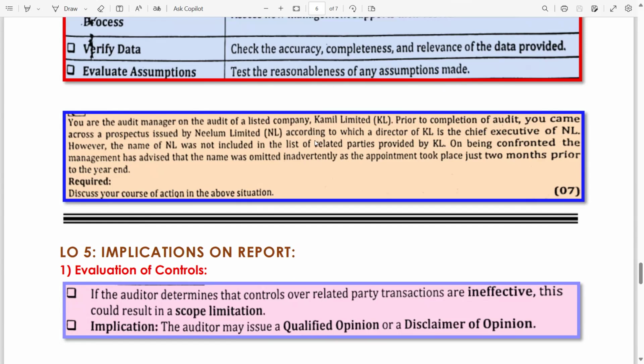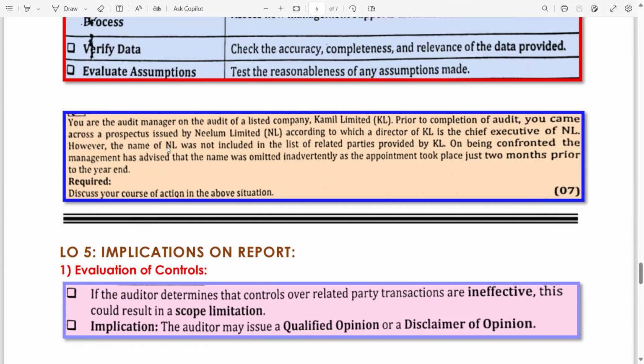Why? According to Neelam Limited, the director of KL is the chief executive of NL. Let's say the director is A. A is the director in KL and also the CEO in NL. Now, guys, there is a control, there is a relationship between these two entities. Why? Due to common personnel, which is the KL director.